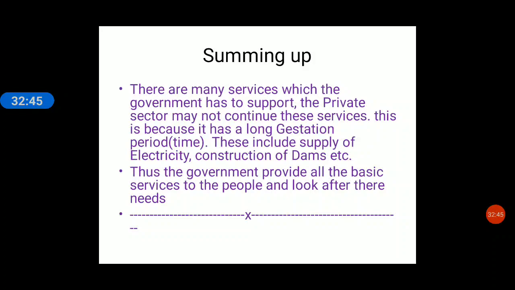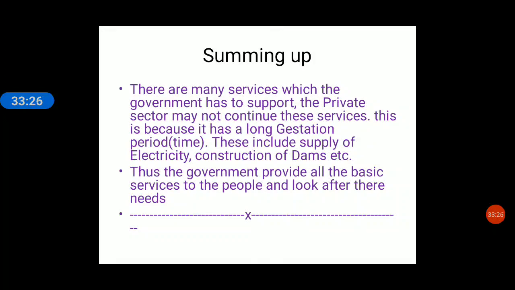Many services like railways, construction of dams, power plants, roads, electrification, and so many big things are done by the government, because the private sector will not do them. See, the government does the work with a long gestation period, right? Meaning the government will spend on these works. Suppose construction of a dam will take crores of rupees. In this the private sector will not work. Why? Because they want to spend the money today and they want to earn the profit very early. But for the government, it is not possible.